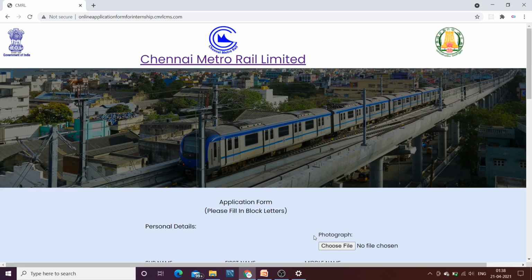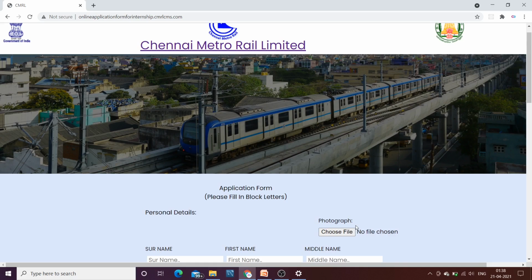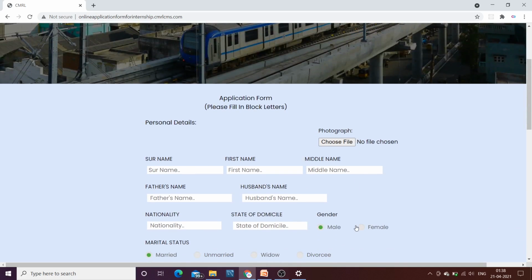After clicking the second link, you will be redirected to the page that you can see on your screen. This form is of 3 steps. On the first step, you need to enter the name, father's name and all the basic details regarding you. This page is pretty simple, so I am not going to show you how to fill the first page of your application form.